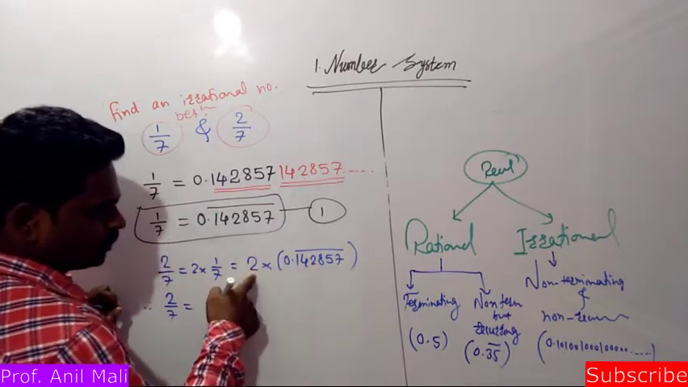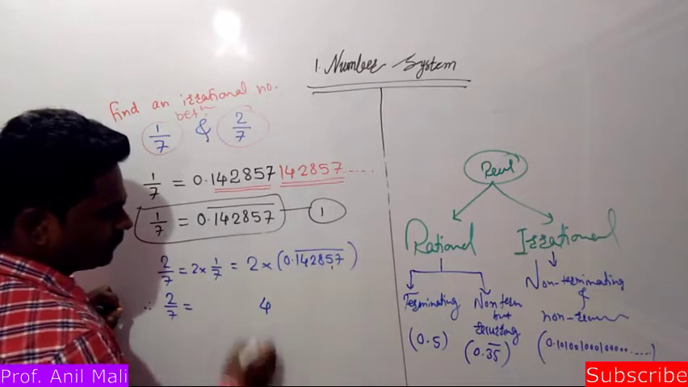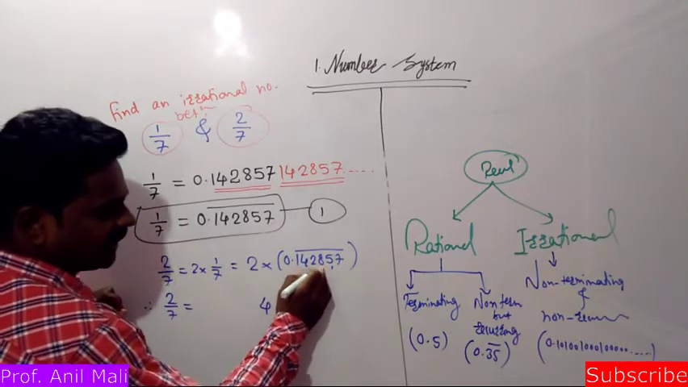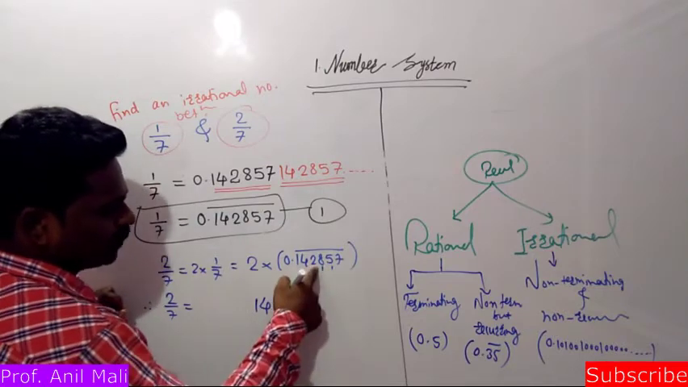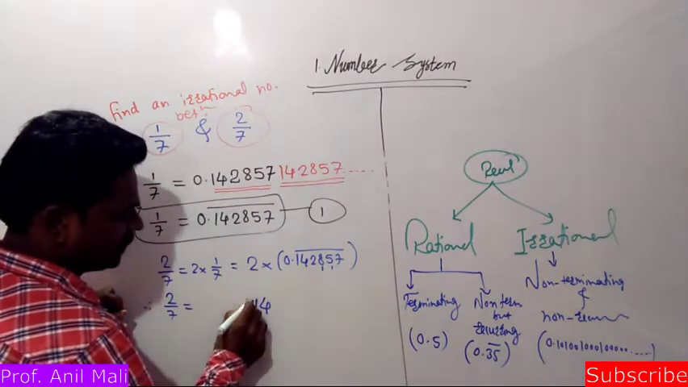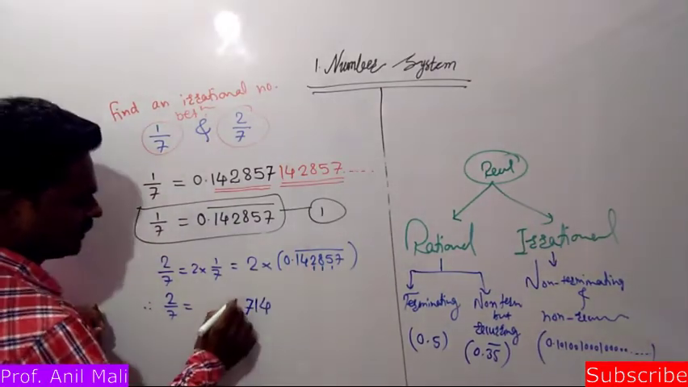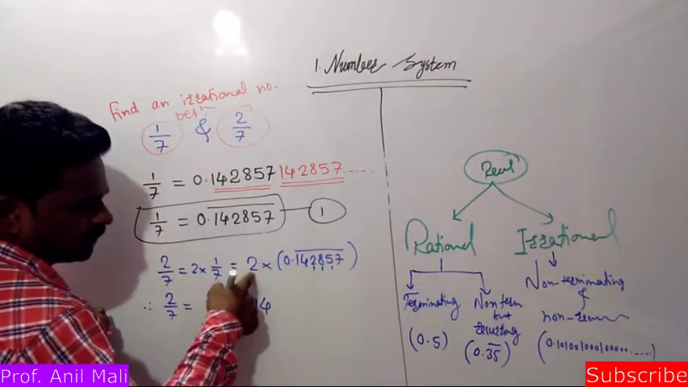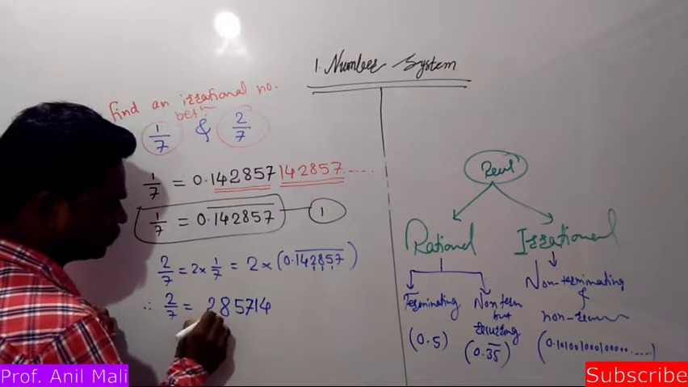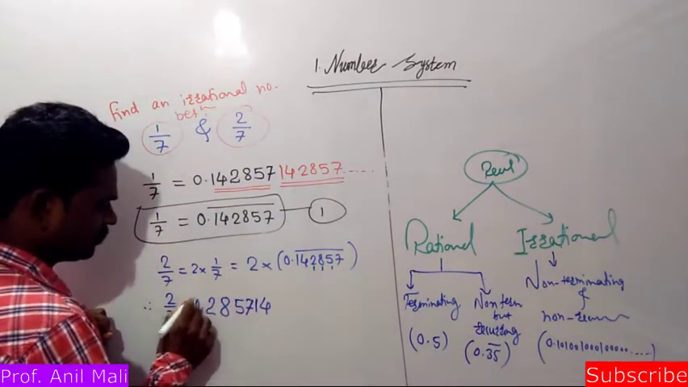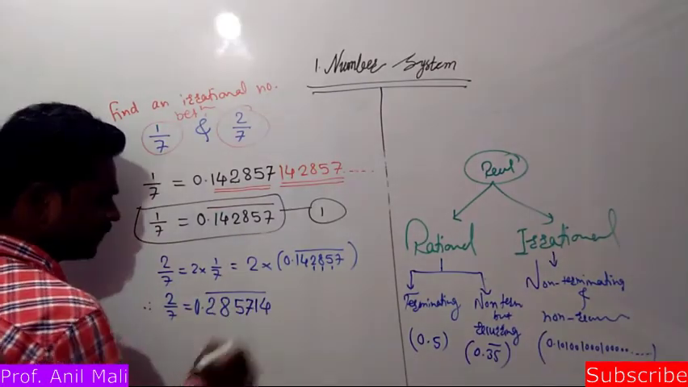this bracket by 2. So 2 sevens are 14, 1 carried on, 2 fives are 10 plus 1, 11, 1 carried on, 2 eights are 16 plus 1, 17, again carry 1, 2 twos are 4 plus 1, it's a 5, no carry, 2 fours are 8, 2 ones are 2, and 2 zeros are 0. So 0.285740, and that is also repeating one.